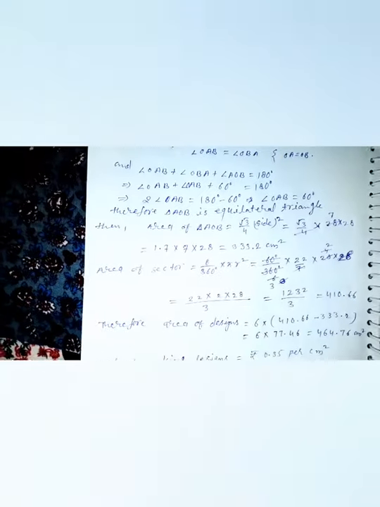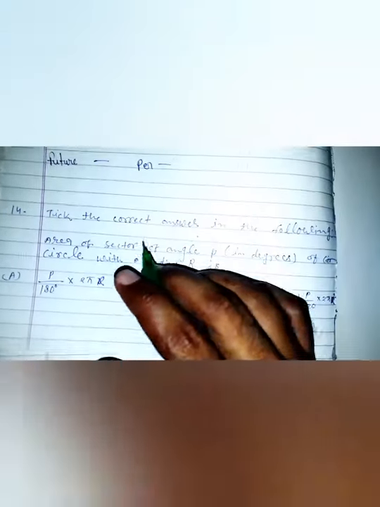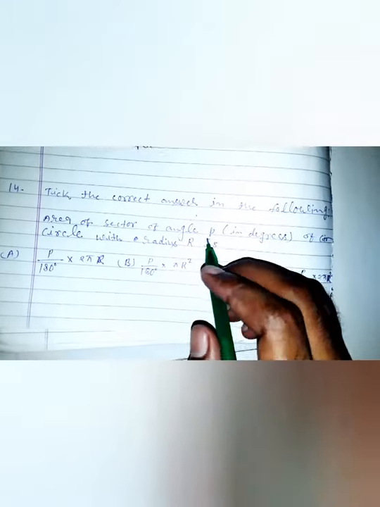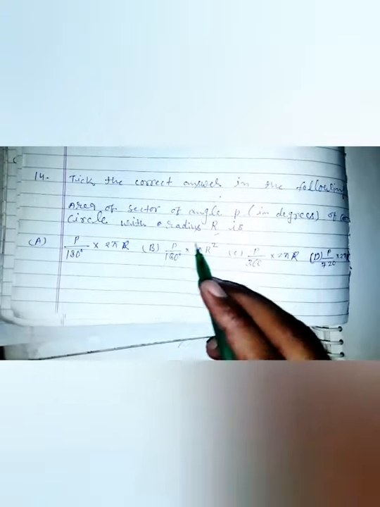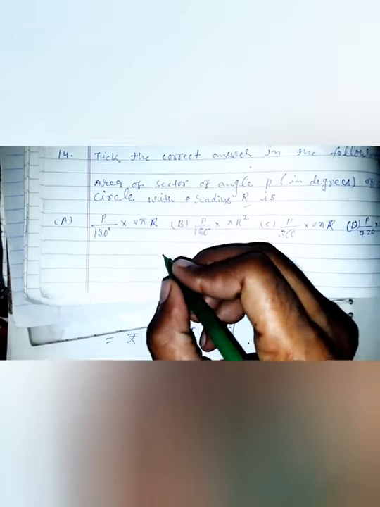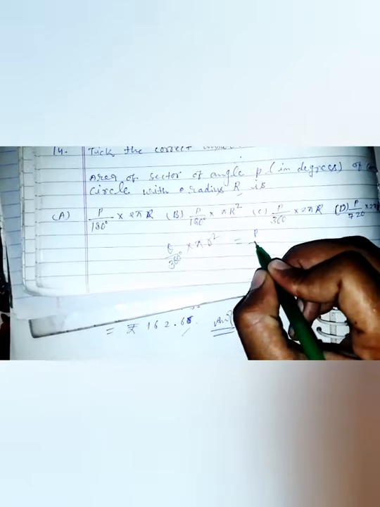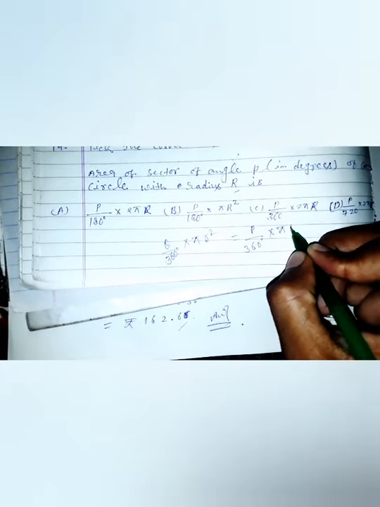And the last question is objective type. Here, take the correct option from the following. The area of a sector of angle P, where theta is P degrees, of a circle with radius R. We know that the area of a sector is theta upon 360 degrees into pi r squared. Here theta is P, so P upon 360 into pi R squared.